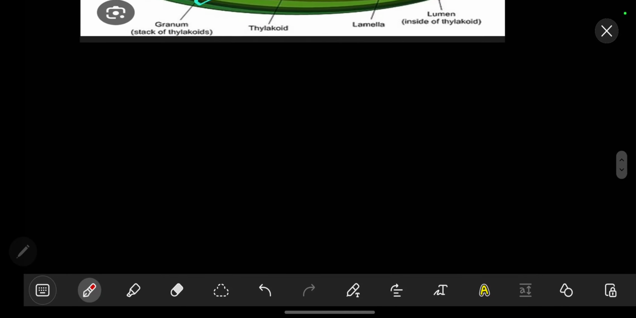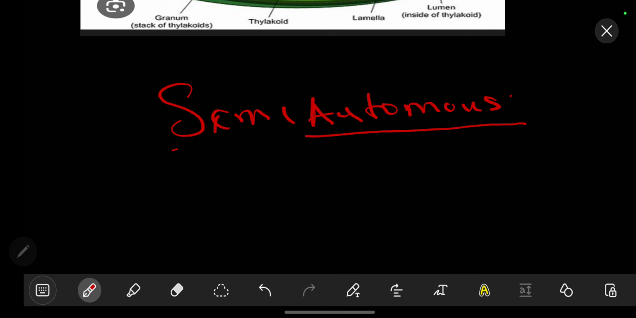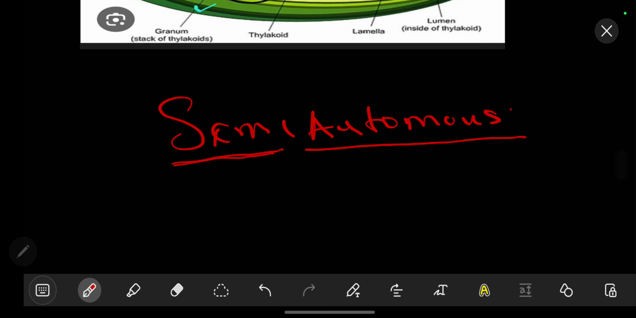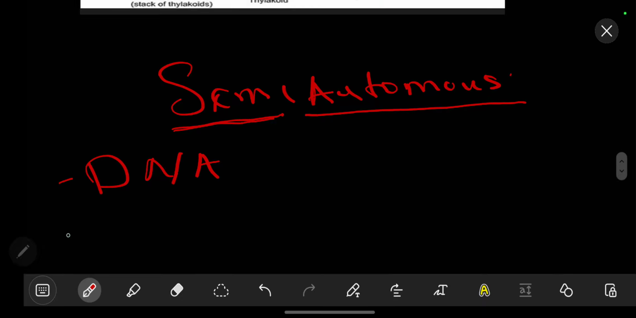Let's also look at what is meant by saying that both of these are semi-autonomous. Autonomous means independent, but semi means half. So this means they are half independent. Why do they say so? Because of their DNA, that's number one. The number two thing is that they have their own ribosomes. However, they are called semi-autonomous because their ribosomes are only able to make a few proteins. So they rely for most of their other proteins on the main cell.